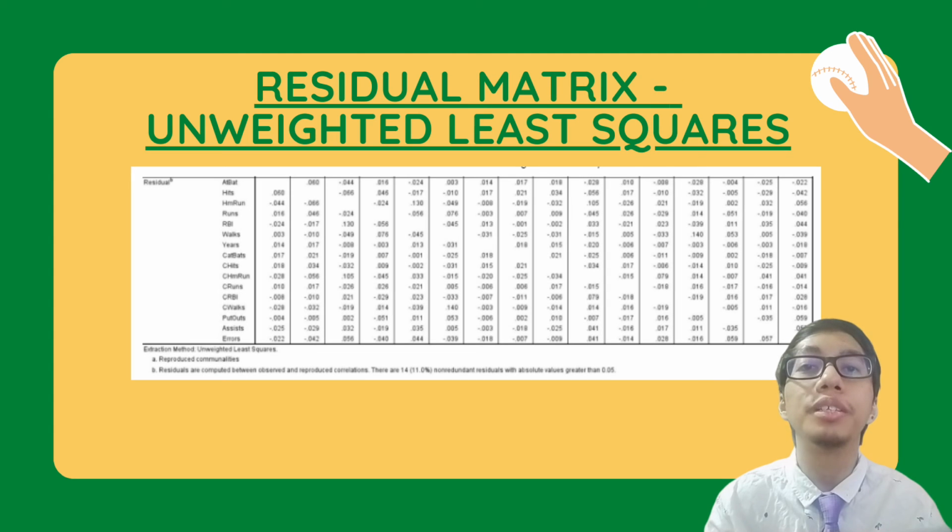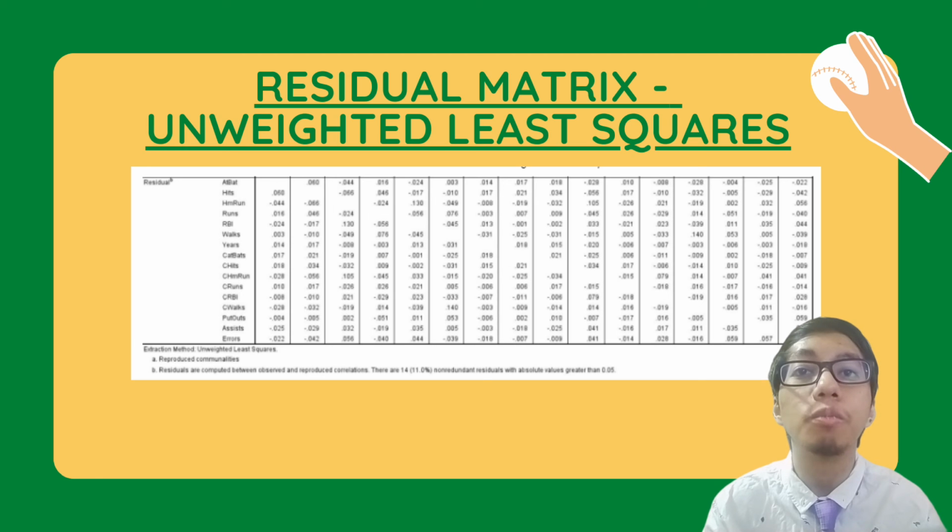For the residual matrix of unweighted least squares, it has 14 non-redundant residuals with absolute values greater than 0.05. Hence, it shows that unweighted least squares is the best method of estimation in factor analysis since it has fewer non-redundant residuals compared to PCA, or principal component analysis.